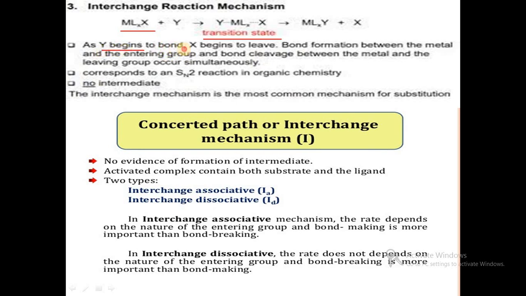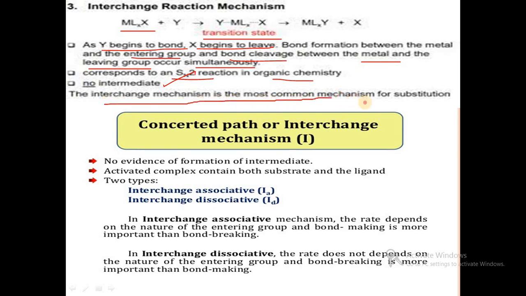As Y begins to bond, X begins to leave simultaneously. Bond formation between the metal and the entering group and bond cleavage between the metal and the leaving group occur simultaneously. So it corresponds to the SN2 reaction in organic chemistry. Here no intermediate, only a transition state.